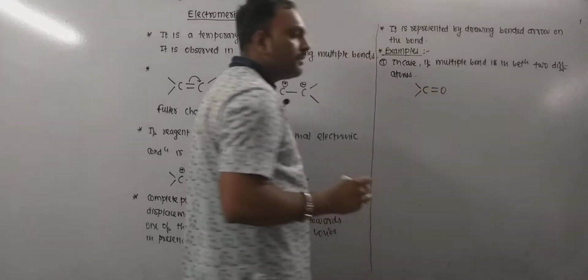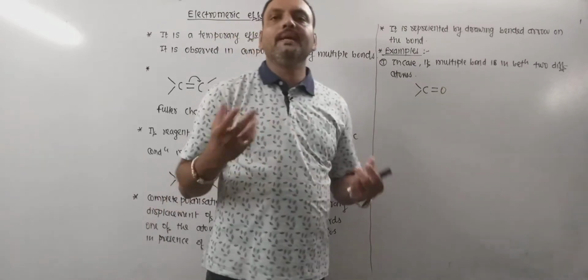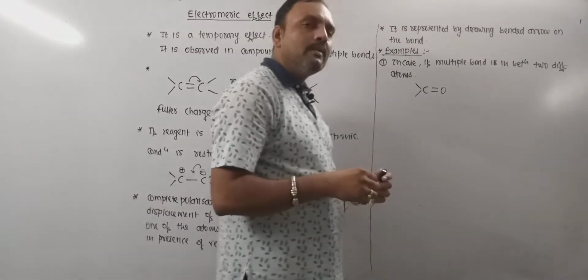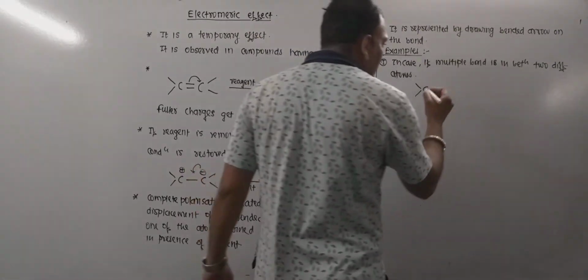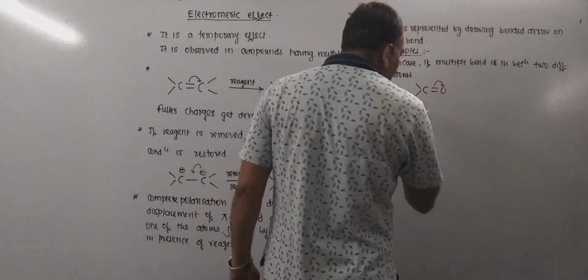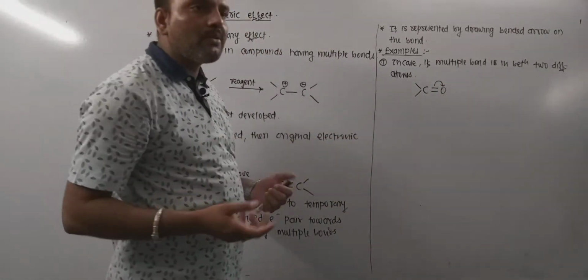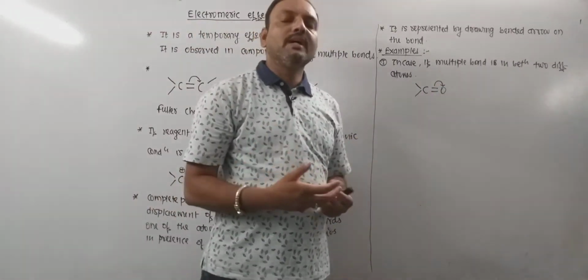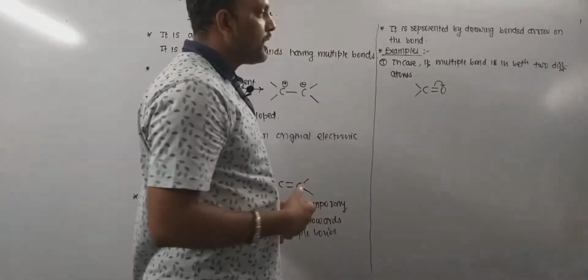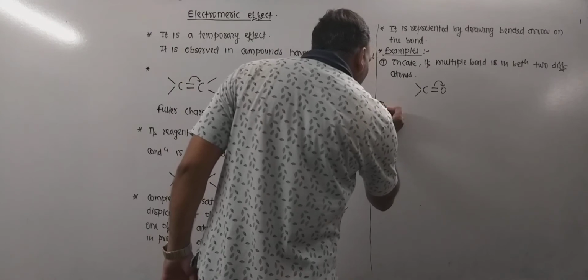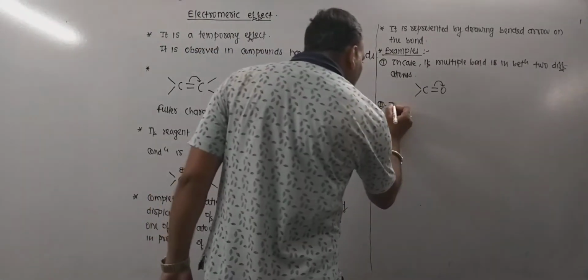Right here there is a double bond in between carbon and oxygen. We know very well that oxygen is more electronegative than carbon. So in such cases, the electronic shift is expected in this direction. I mean, the pi electrons get displaced towards the more electronegative atom. Now consider the second case, in molecules like propylene.